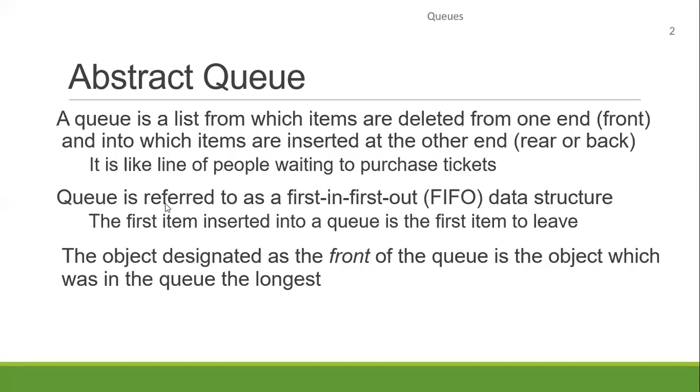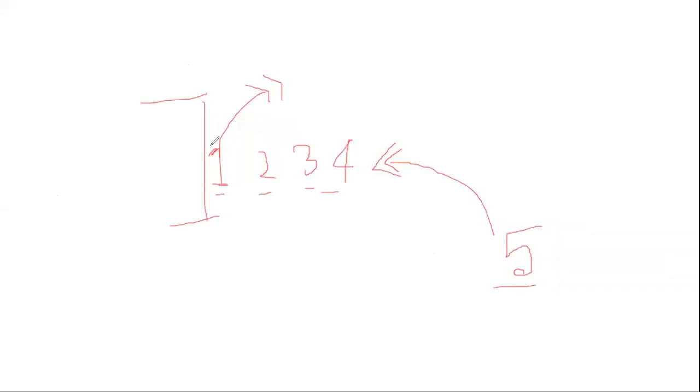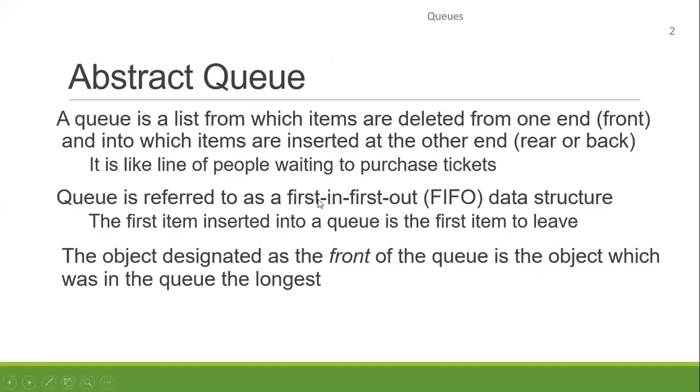Here, as you can see, a queue is referred to as a first in, first out data structure. That means the first item inserted into the queue is the first item to leave. Person 1, who came first, will also get the ticket first and leave first. So this is the basic idea about the queue. And remember this word, first in, first out, or FIFO. Whenever we mention the queue next time, we'll directly call it FIFO. I hope everyone understands what first in, first out means.